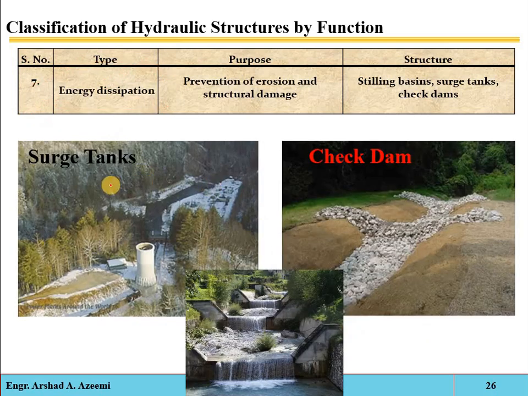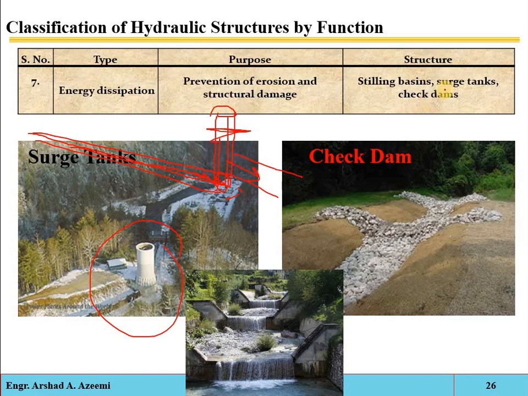Other forms of energy dissipator: suppose you have a closed pipeline, a conduit line. The velocity is very high, so at the outlet point, if the pressurized water is coming out, it will cause erosion. So here we construct surge tanks. The high energy water comes and rises in this surge tank, and the energy is lost due to the rising of this head, and then this water is properly discharged from the surge tank.